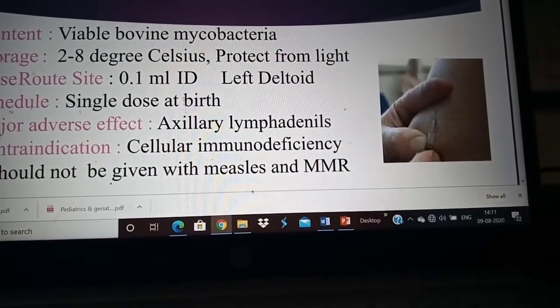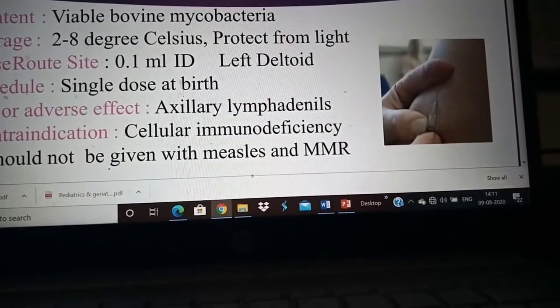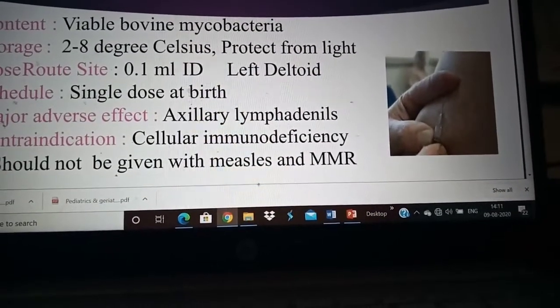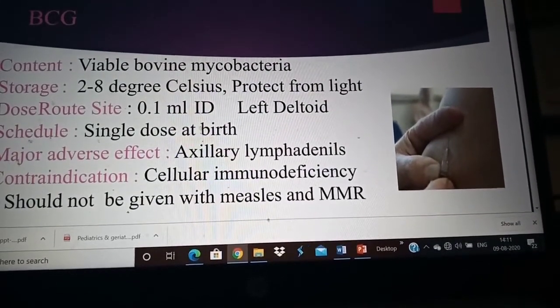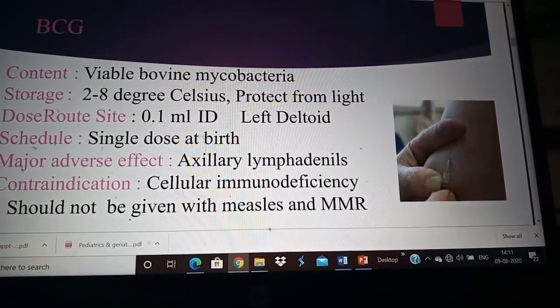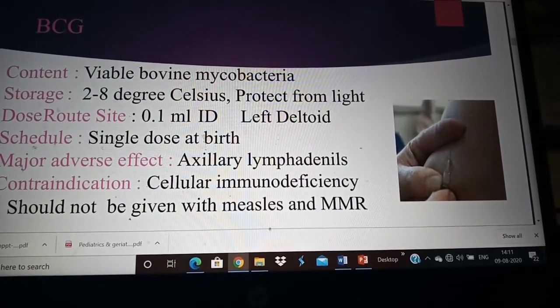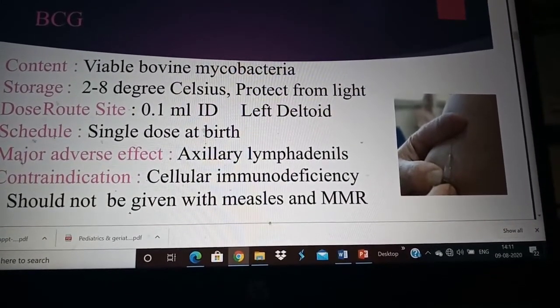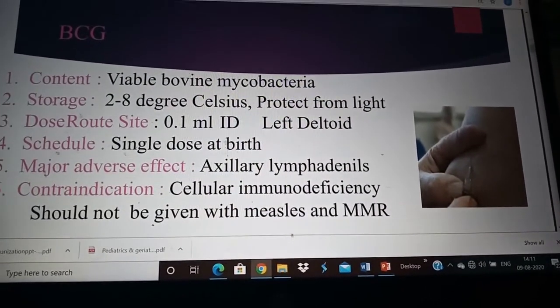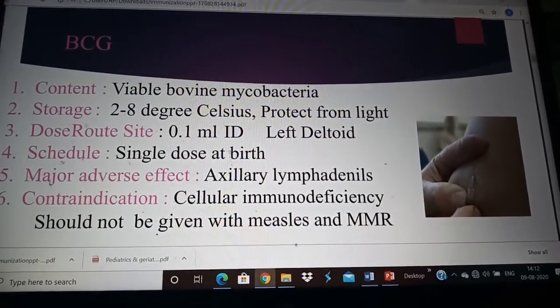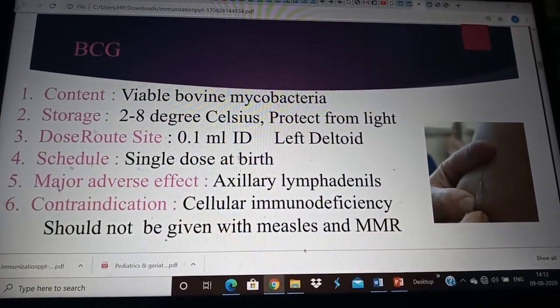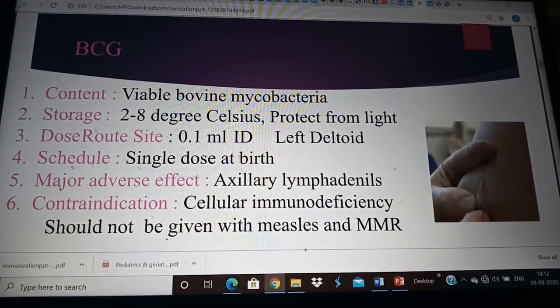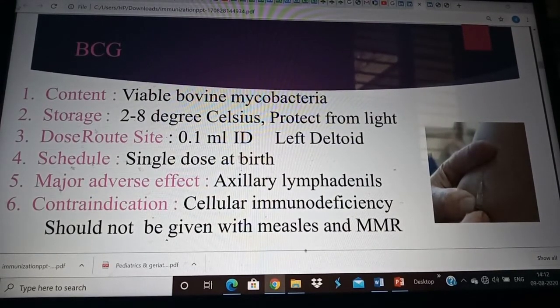So first we will see every vaccine one by one. We are going to see the content, how it has to be stored, the dose, route, site, the schedule of giving it, the major side effect or adverse effect and the contraindication of each vaccine. The first vaccine is BCG. It is taken from the viable bovine mycobacteria. As I already told you, it's a live attenuated vaccine. It is stored between 2 to 8 degrees Celsius and it is protected from light. The dose, route and site is 0.1 ml intradermal.